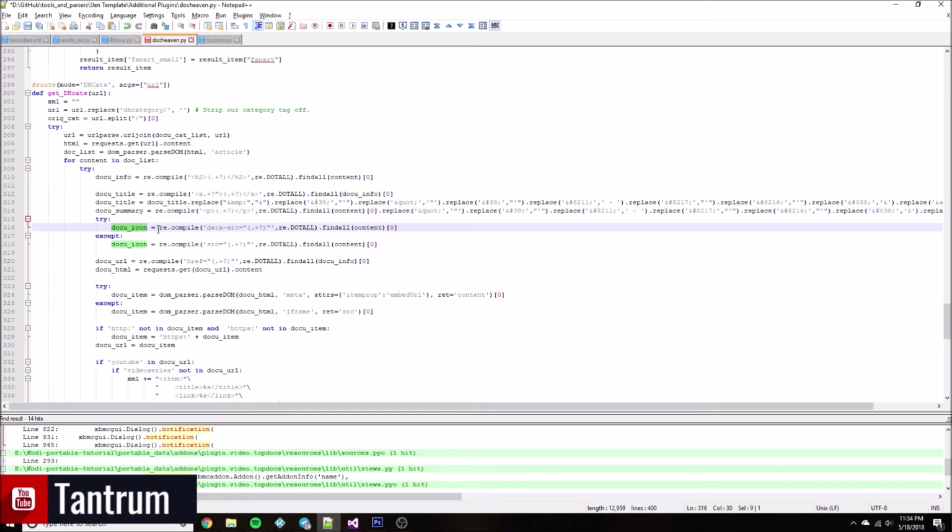Pulls the icon same way using regex. Then it pulls the URL to the web page. Now, normally if it's all a specific content, like all from YouTube or all from another site, I won't do this next step in the plugin. But in this one, I go ahead and create a link XML rather than building the player myself, because there's so many different hosts. So I just let Jen handle that.